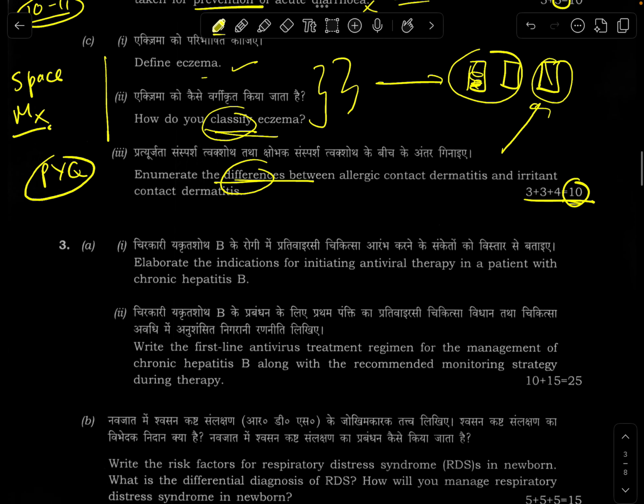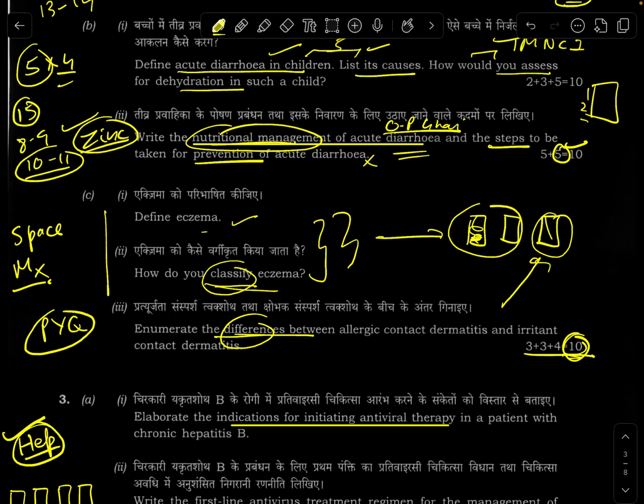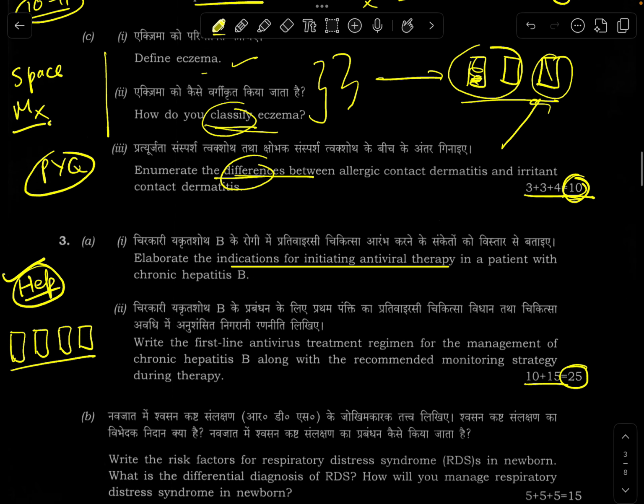Now this question. Elaborate the indications for initiating antiviral therapy. Hepatitis was expected. It hadn't been asked. It is a part of the syllabus. But if you look at this, oh my god, 10 plus 15. And once again, this is a 25 marker, but we only had 4 pages. Can you imagine? Here for a 10 marker, they had given us 3 pages. Here for a 25 marker, they are giving us 4 pages. I don't know what's wrong with the commission, why they are setting the optional paper in this manner, but this needs to be looked into.